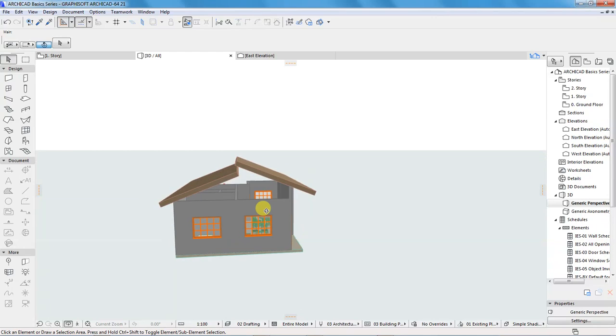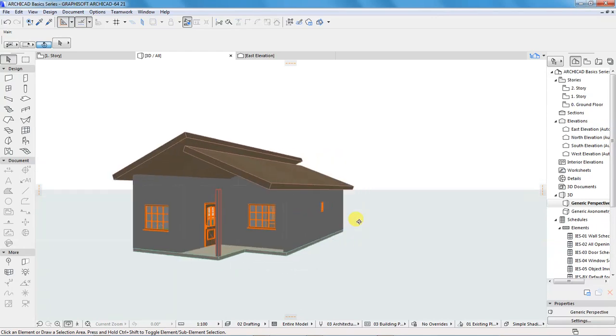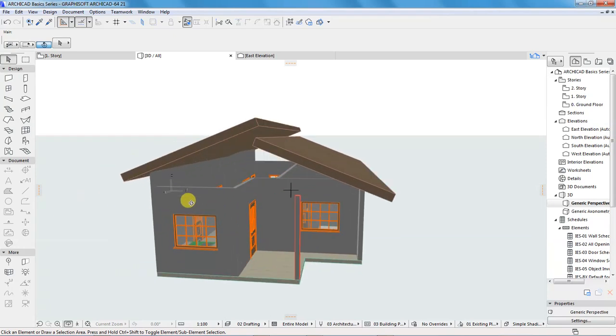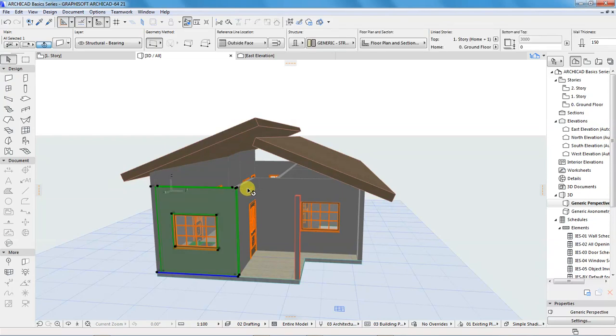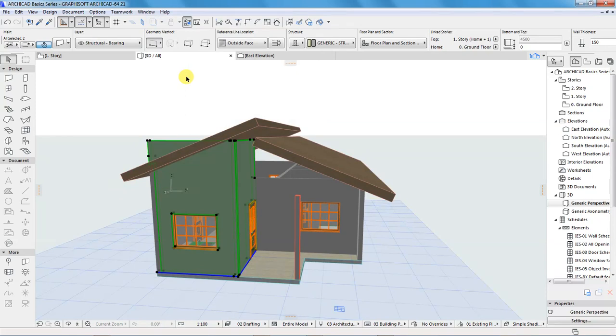So let's go back to this wall. I think this wall does not have a lot of configurations. So I'll go to this wall, select this wall and this wall also, come here and put 1500. That's okay.